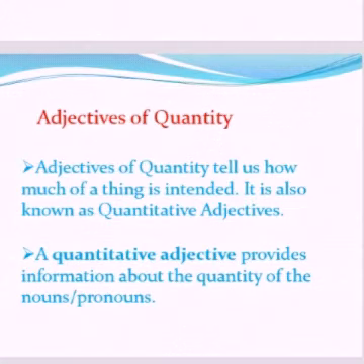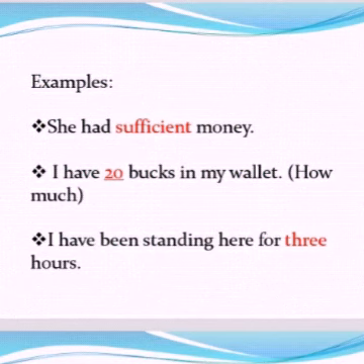Secondly, adjectives of quantity. These tell us how much of a thing is intended. This is also known as a quantitative adjective. This provides information about the quantity of the noun and pronouns. For example, she had sufficient money. The word sufficient is an adjective which describes the noun money, giving the answer for how much.